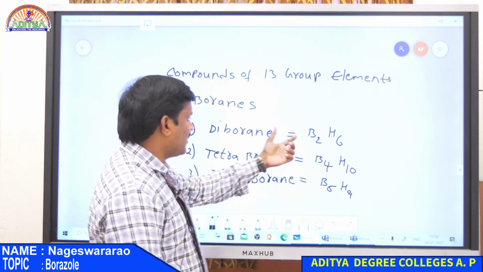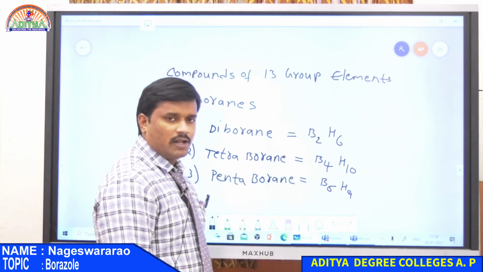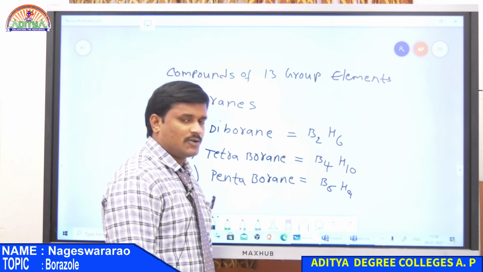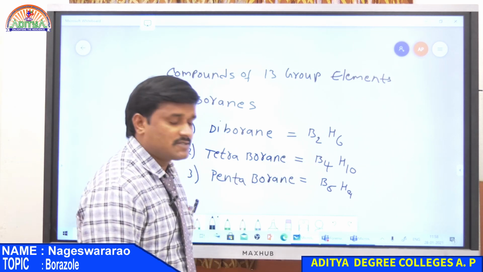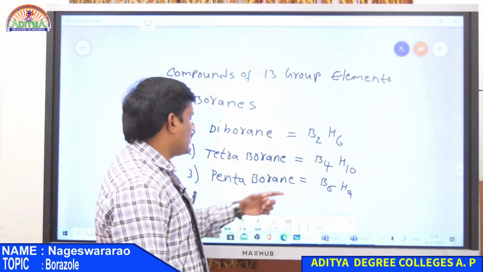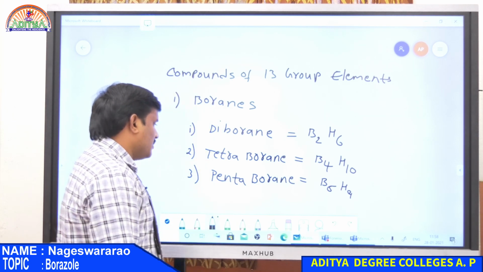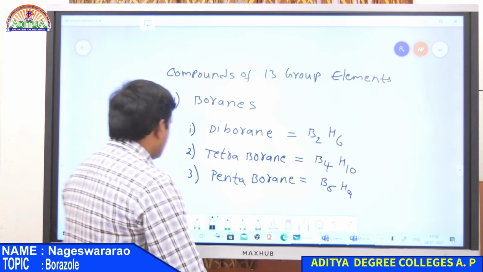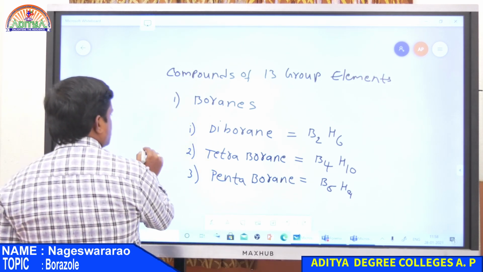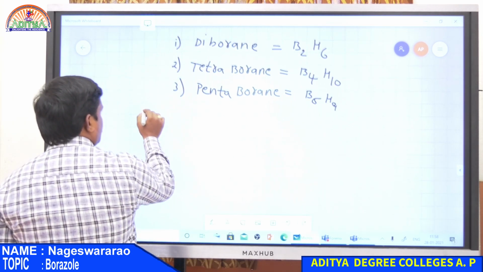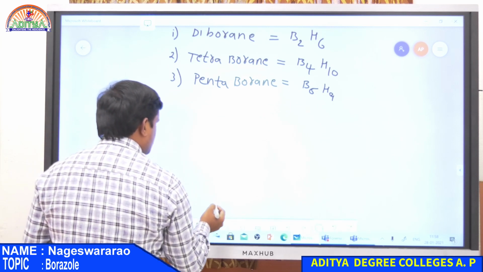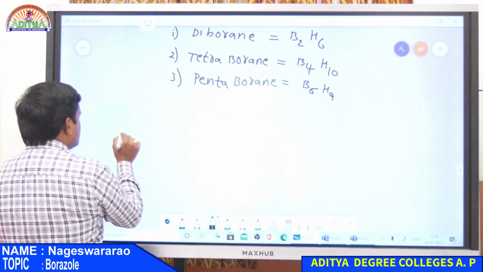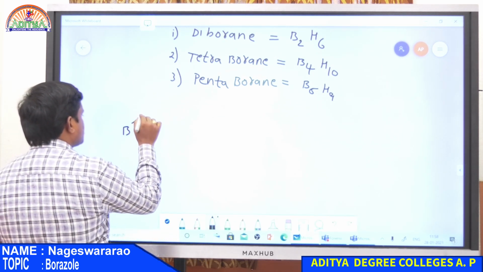All are hydrides of boron. So boron as well as hydrogen, that is nothing but boranes. So diborane, tetraborane and also pentaborane, B5H9. We also discussed the structures of all these compounds. First one is diborane. What is the structure for diborane? B2H6.